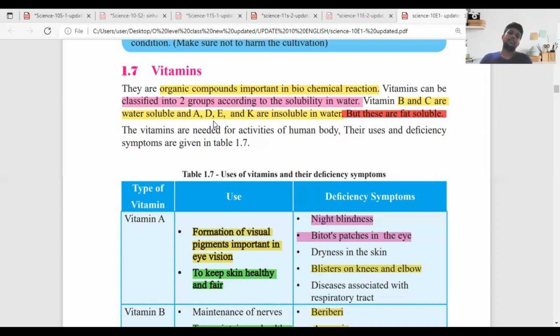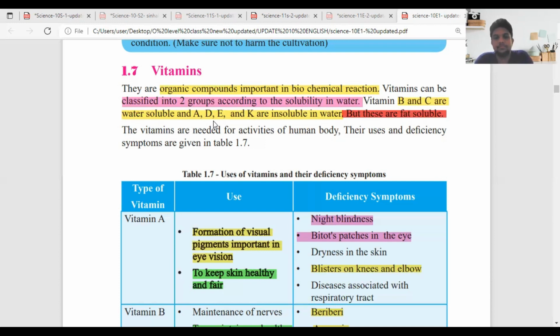Write down: vitamins are organic compounds. Vitamins are compounds important in biochemical reactions. Then write down the next one: vitamins can be classified into two groups. They are two groups.